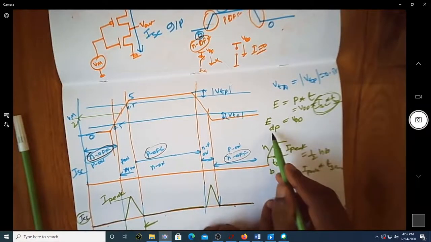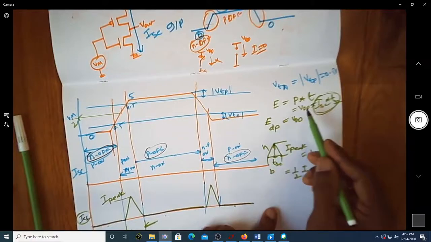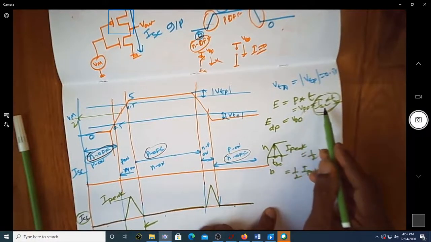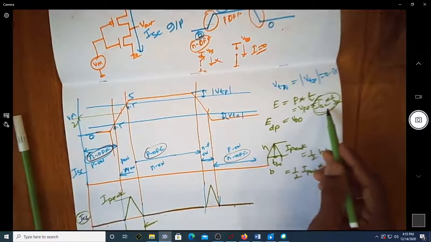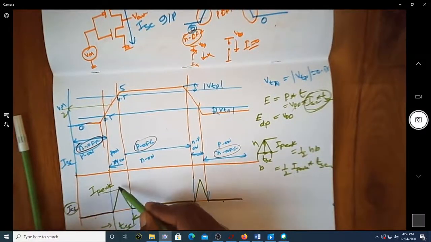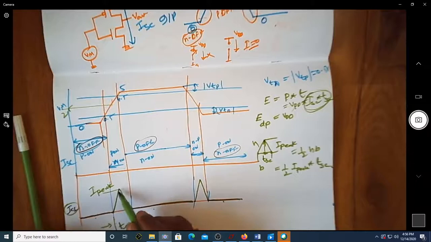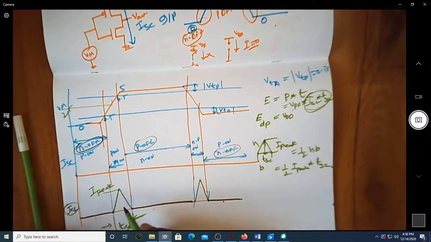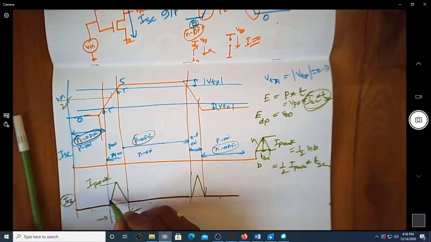So I can replace this power into time: VDD is retained as VDD, but I don't know the exact value of ISC, because ISC keeps changing like this. So I will substitute the area of this triangle, which encapsulates both the amplitude of my current as well as the timing.